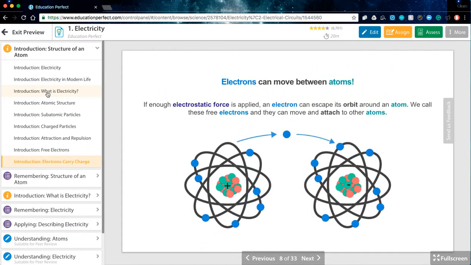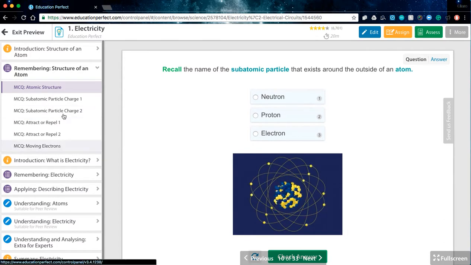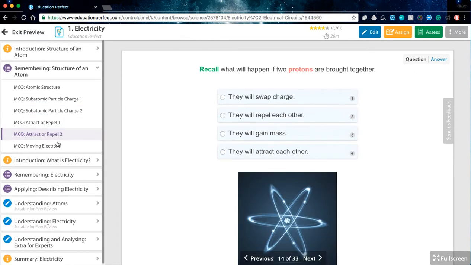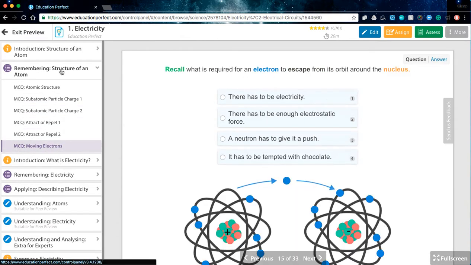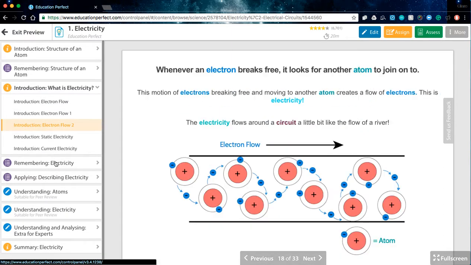As a teacher, you can quite easily preview this lesson, and then it will go to a question section. Within this question section, we have aligned all of our question sections to Bloom's taxonomy, so the teacher can quite easily see what level of thinking is required. The students work through each of these question sections, and they need to get a certain amount correct in order to continue. And then it goes into a little bit more information here.